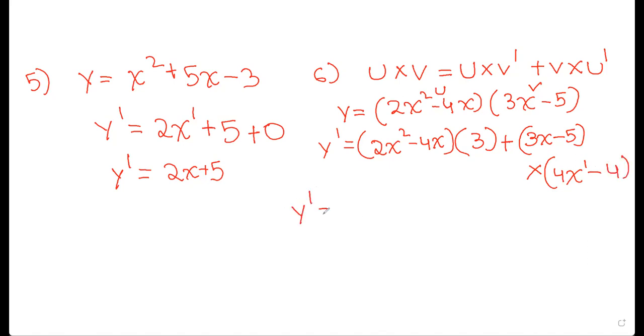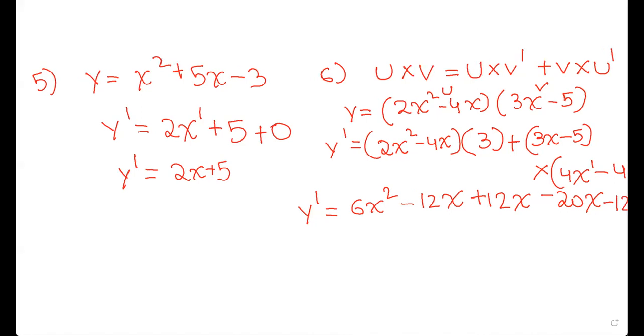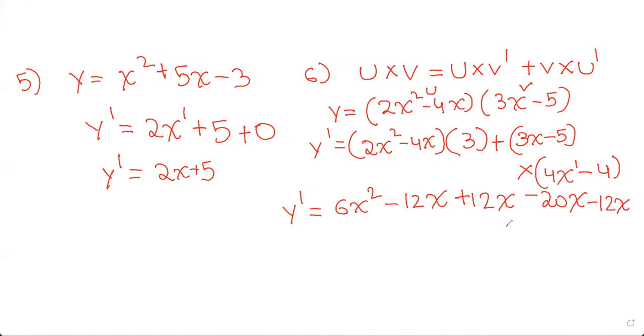So hence this is equal to 6x squared minus 12x plus 12x minus 20x minus 12x, sorry, minus 12x plus 20.